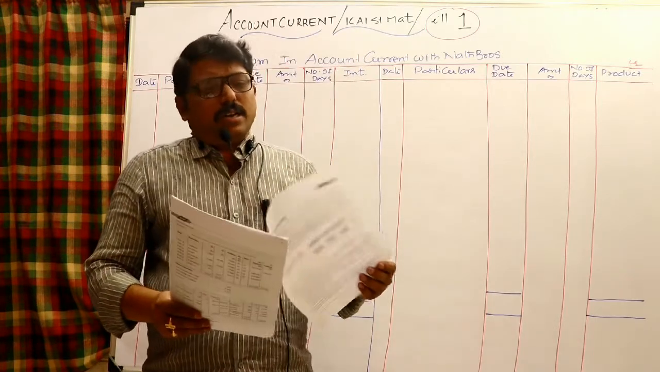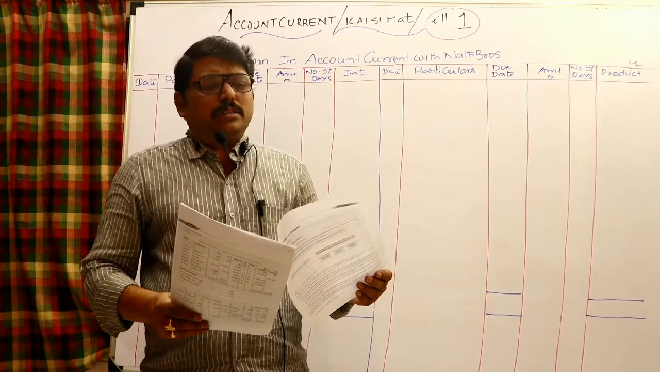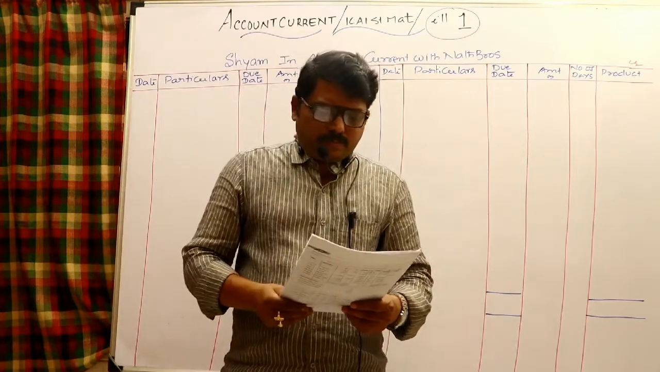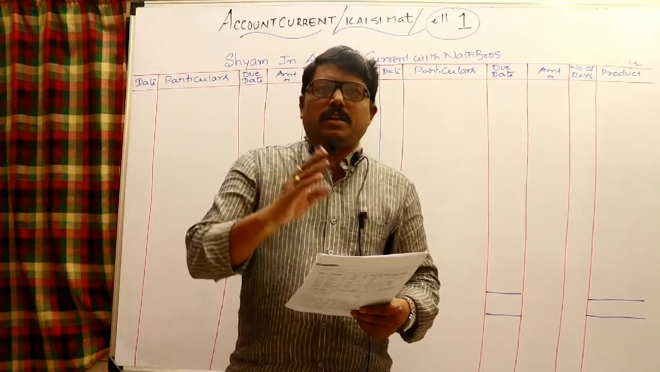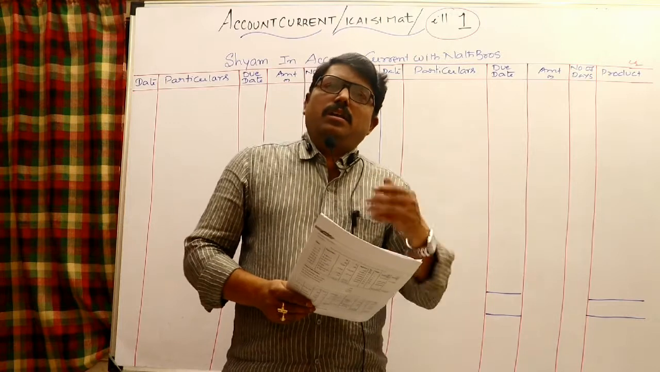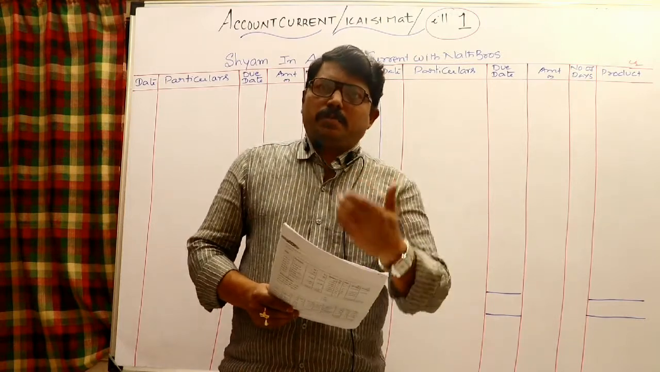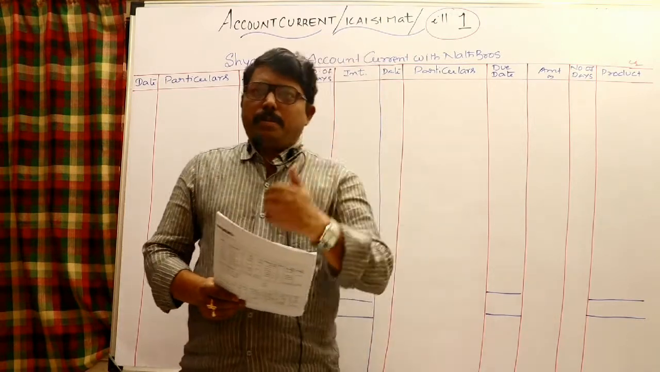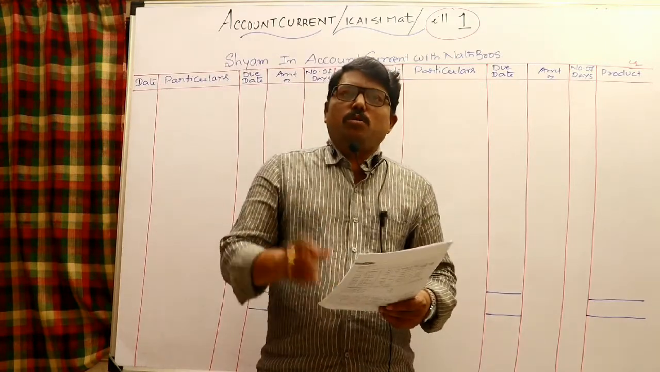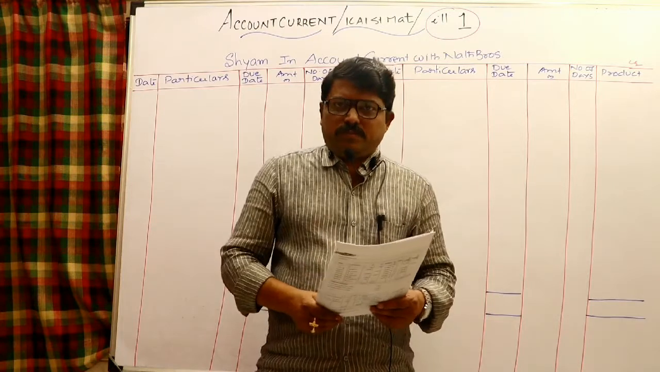So, what is an account current? Account current simply means it is a statement sent by one party to another party. For example, a number of transactions are taking place between the two parties. Generally, because of all the transactions, the other party may become a debtor or a creditor in our books. So we know how to prepare a personal account.